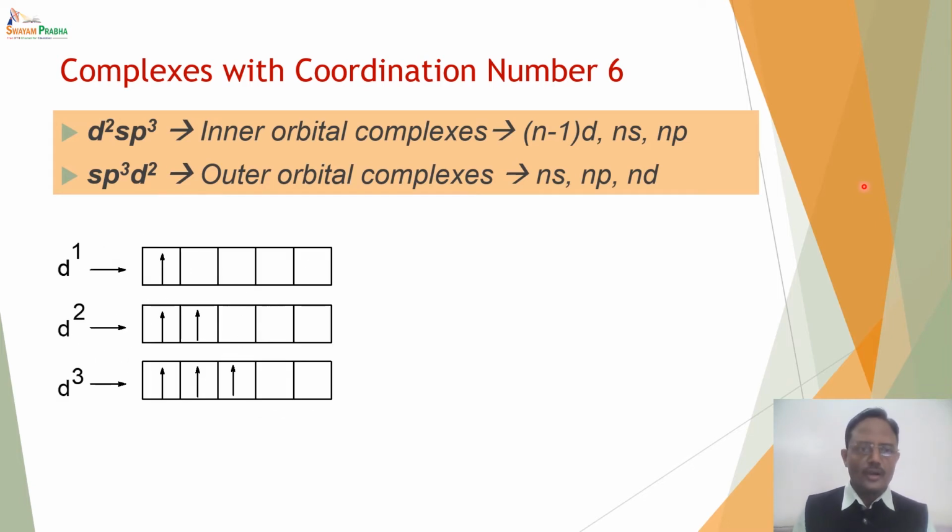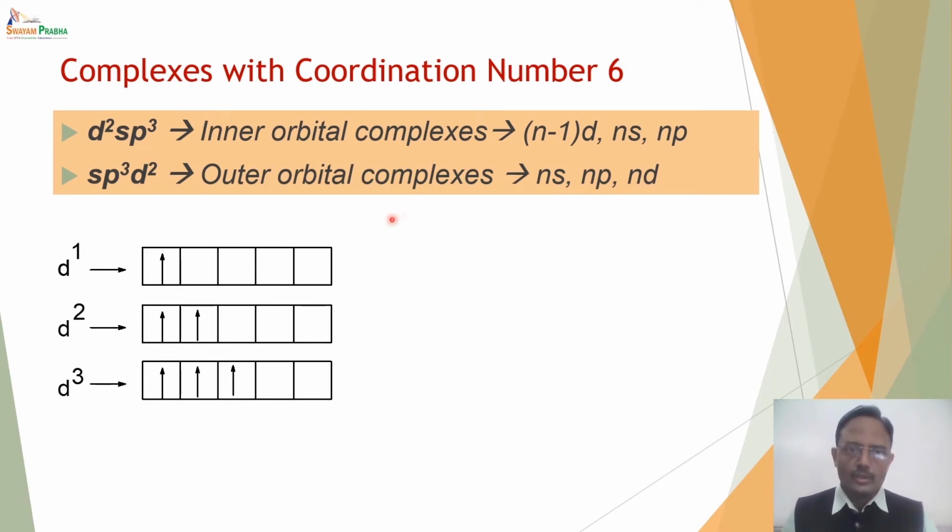Consider the case of d1, d2 and d3 configurations. Now in all of them, there are at least 2 vacant d orbitals. For example, in d1 configuration there are 4 d orbitals available. In d2 configuration there are 3 vacant d orbitals available. In d3 configuration there are 2 vacant d orbitals available. And since vacant d orbitals are available in the n-1 d subshell, the complex will always be an inner orbital complex with d2sp3 hybridization.